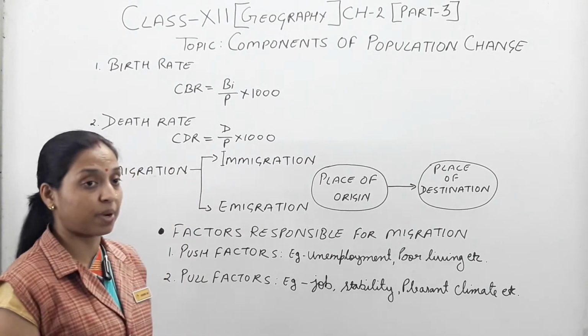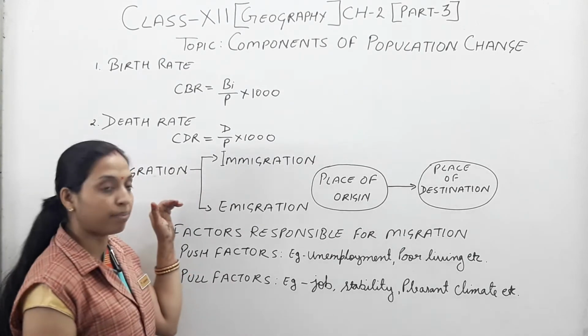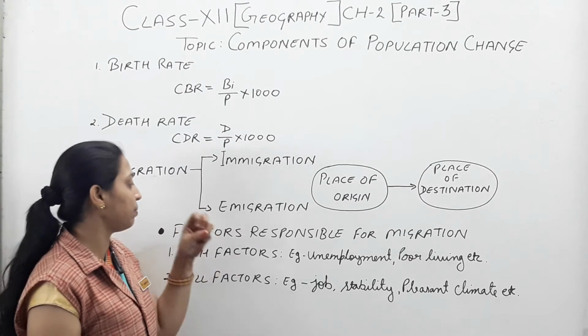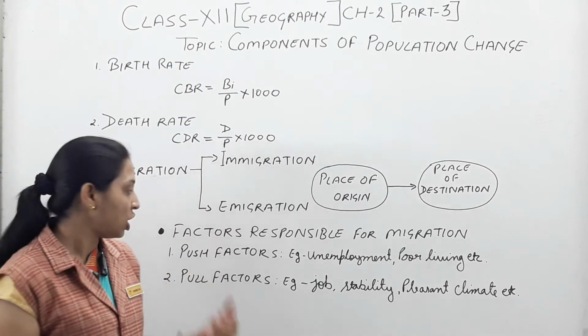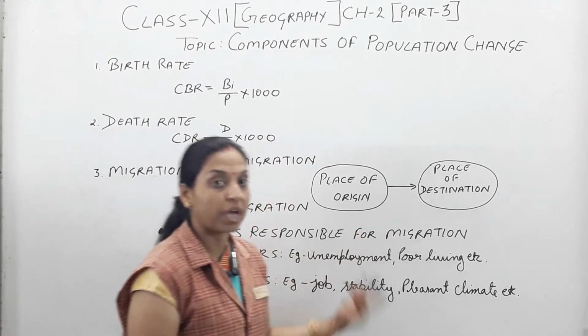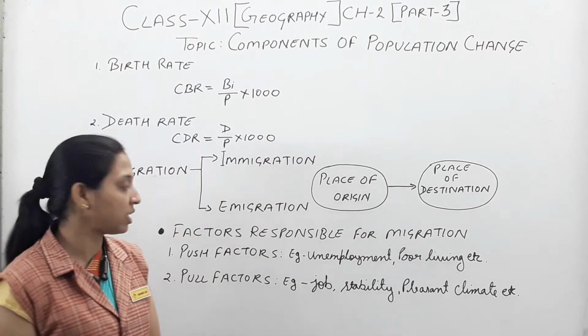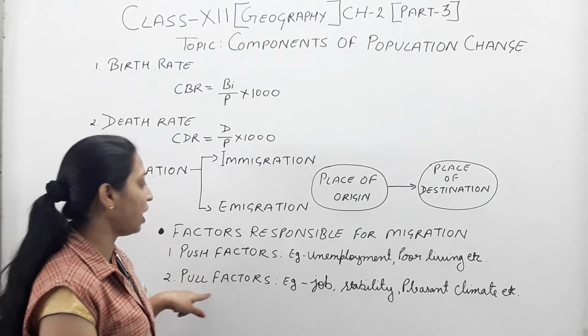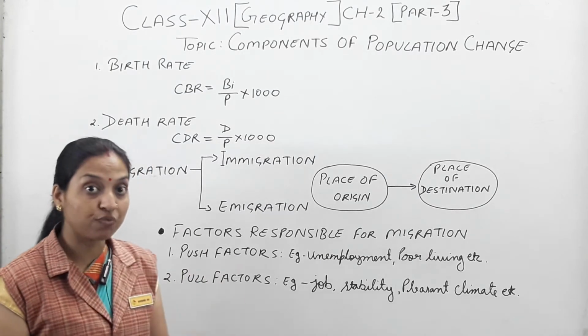Now come to the next part. This migration is also affected because of some factors. So the next topic is factors responsible for migration. So why do people migrate? Because of two main factors. Here are mentioned push factors and pull factors. Okay, push factor and pull factor.